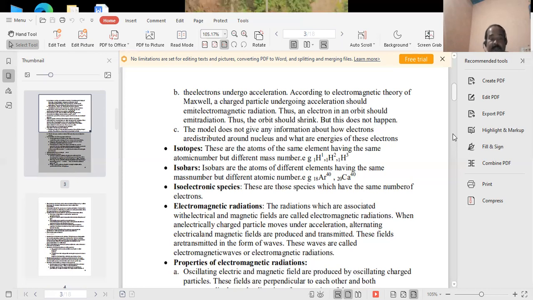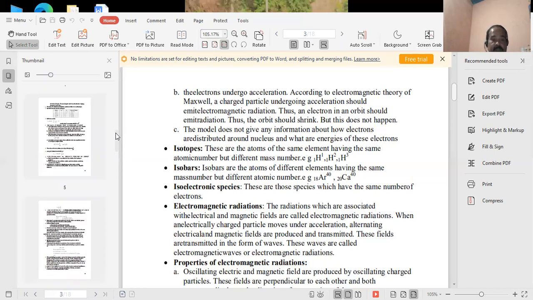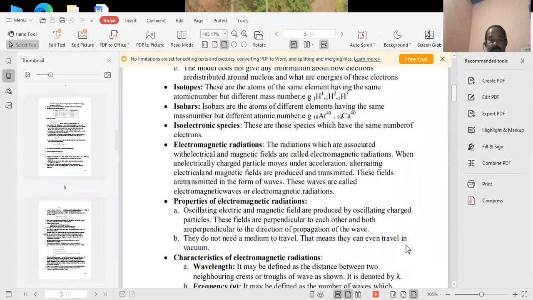And next thing, the properties of electromagnetic radiation. Oscillating electric and magnetic fields are produced by oscillating charged particles. These fields are perpendicular to each other, and both are perpendicular to the direction of propagation of the wave. They do not need a medium to travel, so that means they can even travel in vacuum.